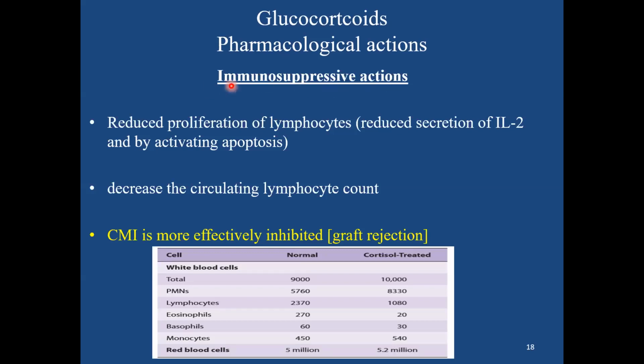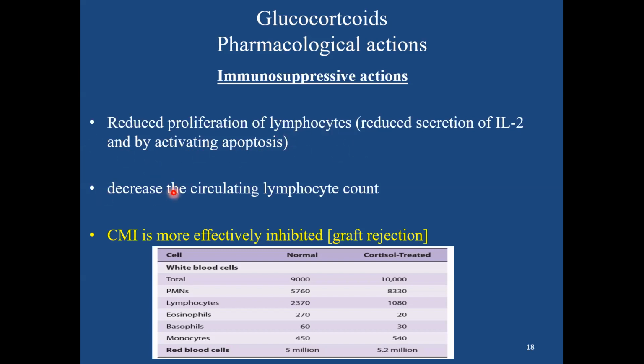This is once again attributed to its transrepression activity, that is reduced proliferation of lymphocytes, because of its ability to decrease the secretion of interleukin 2 from various inflammatory cells, and then by activating apoptosis of the lymphocytes.